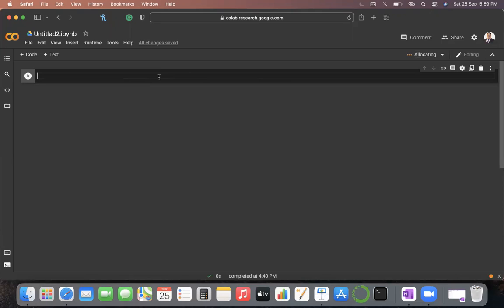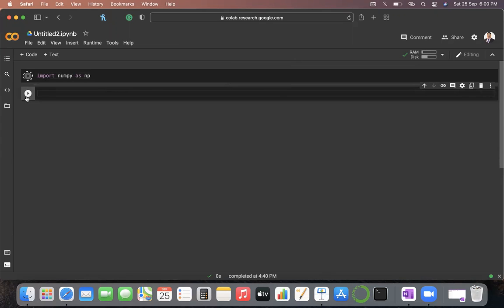I'm using Google Colab, by the way. You can use Jupyter Notebook or IDLE if you want, but I'm using Google Colab for my convenience. I'll import NumPy as np, obviously, and execute that.